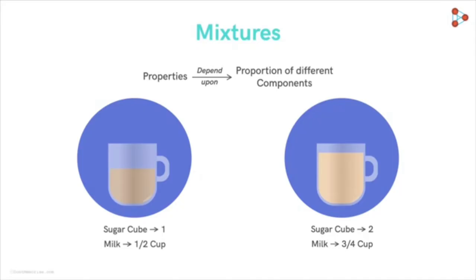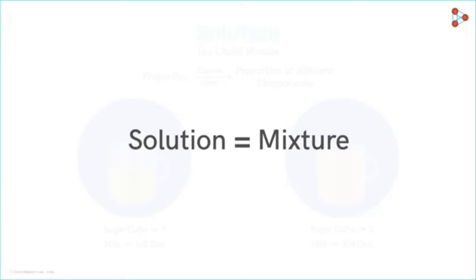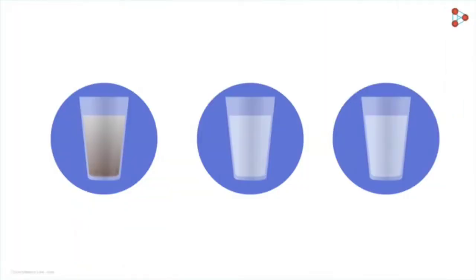But more appropriately, we'd refer to tea as a solution instead of a mixture, right? Because tea is a liquid and liquid mixtures are called solutions. Is it so? Do solution and a mixture refer to the same thing? Partially, yes. In this video and a few upcoming ones, we'll learn about solutions, which are an important type of mixture.